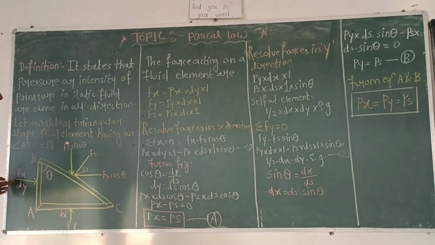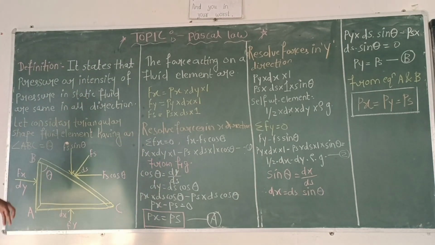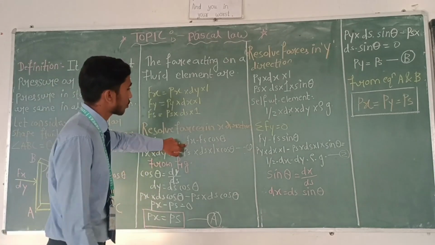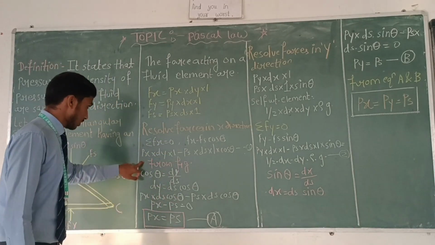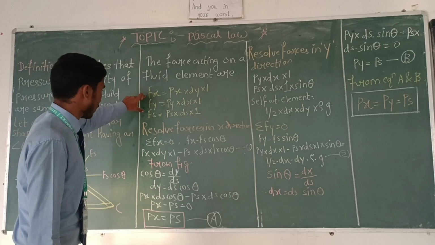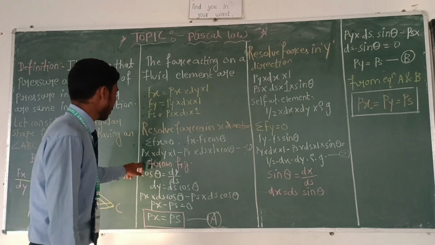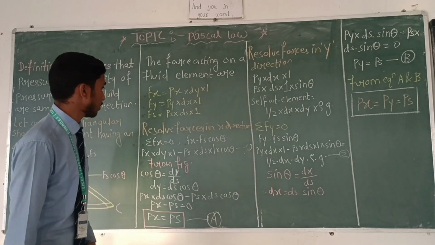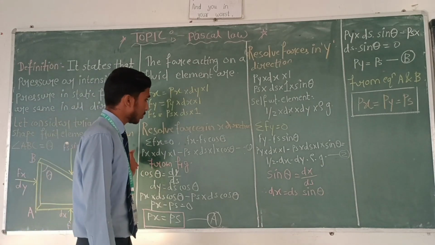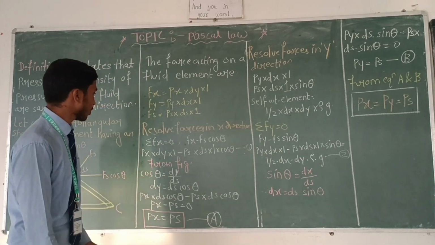Then Fx minus Fs cos theta. Put the value of Fx and Fs: Px into dy into 1 minus Ps into ds into 1 into cos theta.